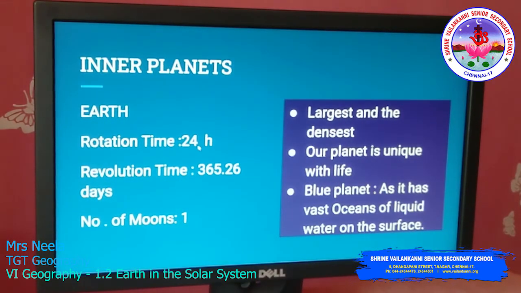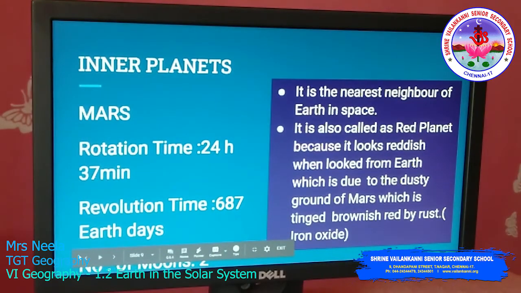The rotation time is 24 hours. The revolution time is 365 days and 26 days. Number of moons: 1. The next one is Mars. The Mars rotation time is 24 hours 37 minutes. The revolution time is 687 earth days and number of moons: 2.